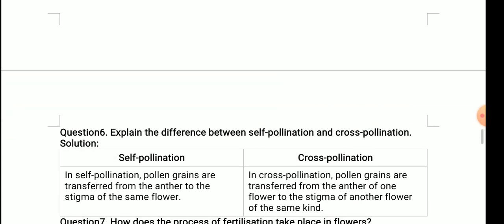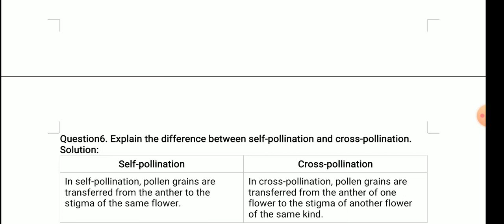Question number 6. Explain the difference between self-pollination and cross-pollination. Self-pollination: pollen grains are transferred from the anther to the stigma of the same flower. Cross-pollination: pollen grains are transferred from the anther of one flower to the stigma of another flower of the same kind. Whenever the pollen grains are transferred to another flower, that is cross-pollination, and if they are transferred from anther to the stigma of the same flower, it is self-pollination.